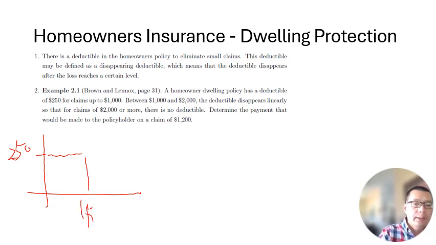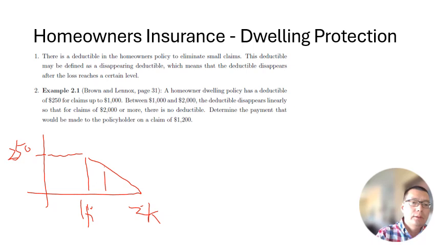Now after that, the deductible will drop. It will be 0 if you reach 2K. So if it is 1.2K, there will be this much deductible. It's a linear relationship between 1K and 2K.